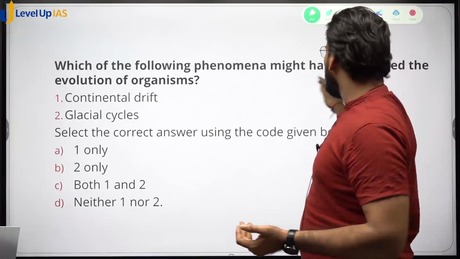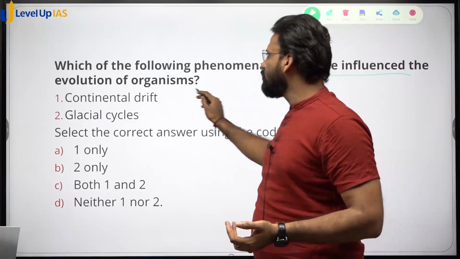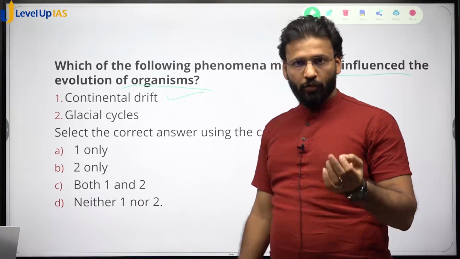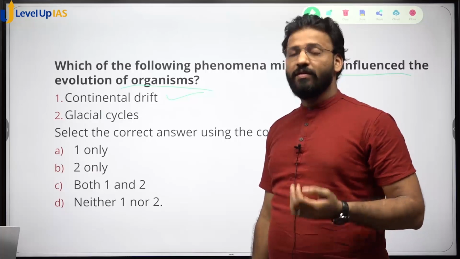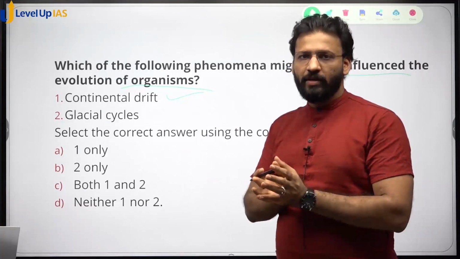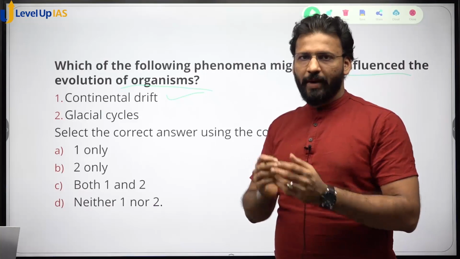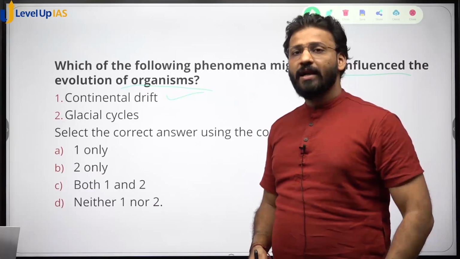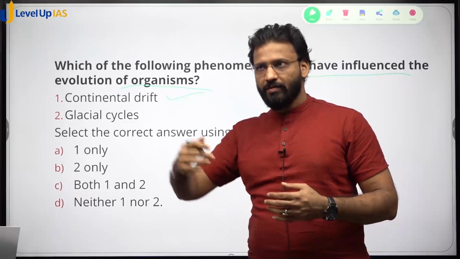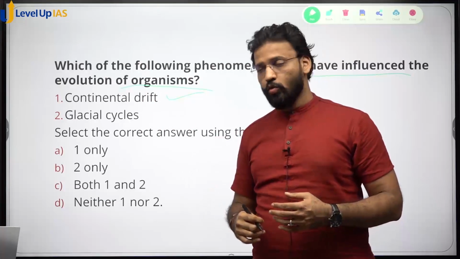Which of the following phenomena might have influenced the evolution of organism? First is continental drift. So you know Wegener has given the theory of continental drift. In that he says that all the landmass was together at one point of time, called Pangea. This landmass broke and the different parts travelled to different regions of the world.